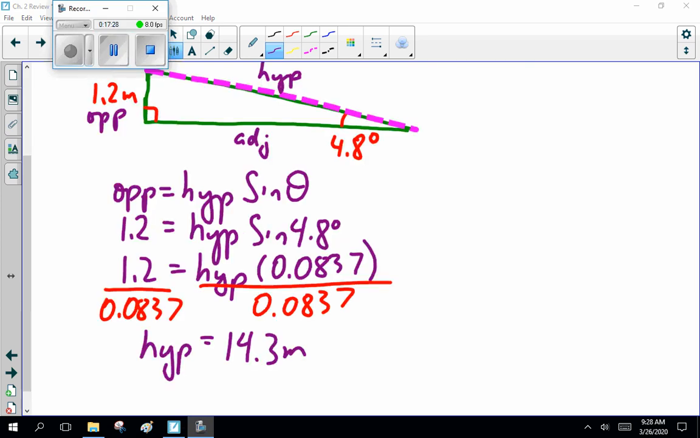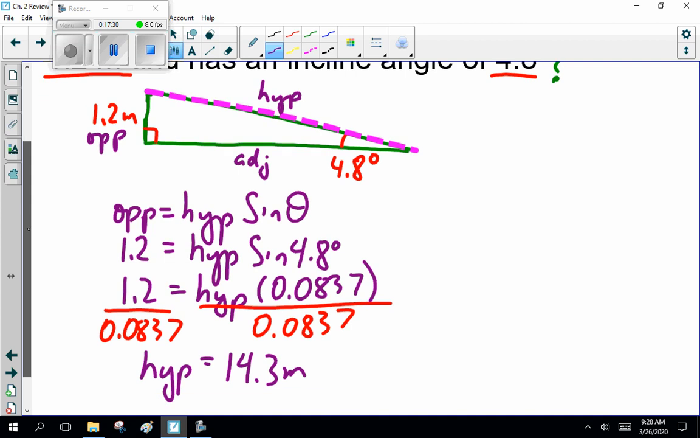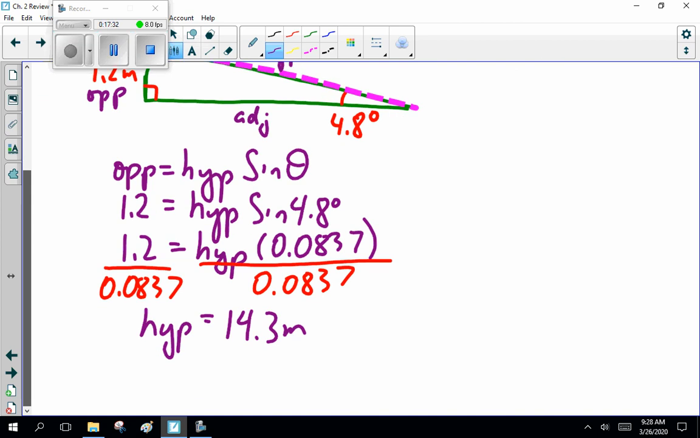Okay, ladies and gentlemen, welcome back. I solved it, and I got the hypotenuse as 14.3 meters. Now, that's really long, but if you ever looked at a wheelchair ramp, you realize they're quite shallow. So, now that's basically it for review.